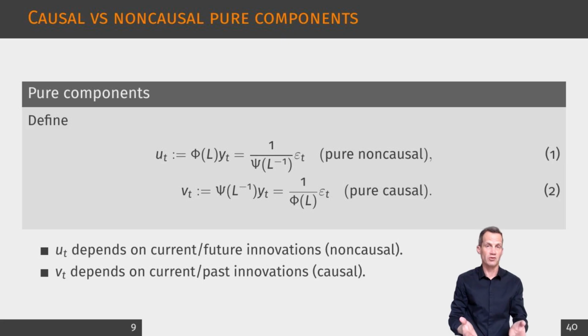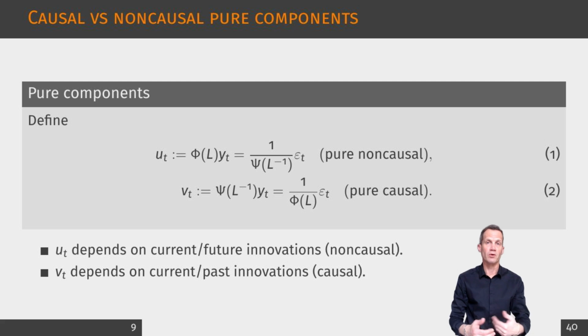This slide introduces two pure components that disentangle the model. First, apply the causal filter to the series. This produces a component that is driven by current and future innovations. Hence, it is purely non-causal. Second, apply the non-causal filter. This yields a component driven only by current and past innovations.